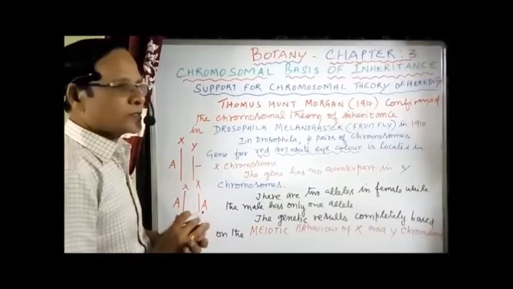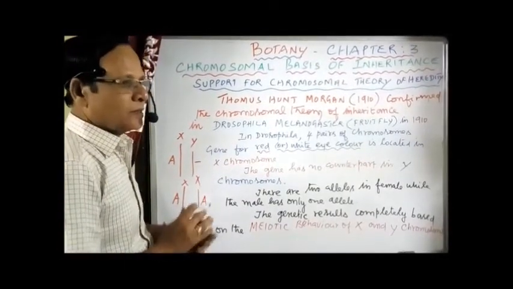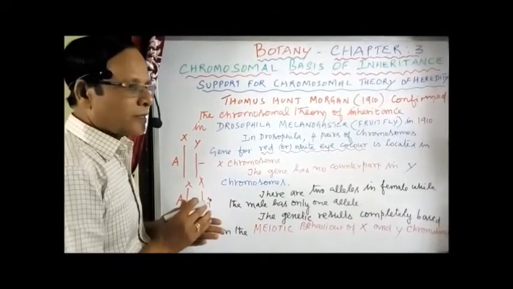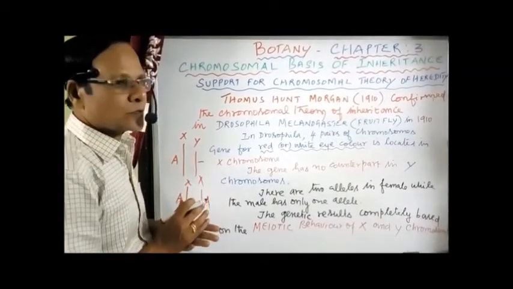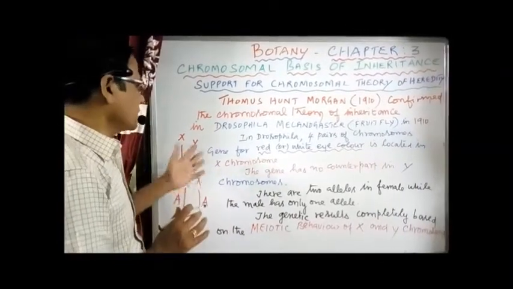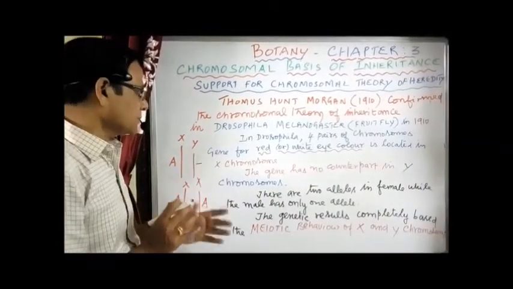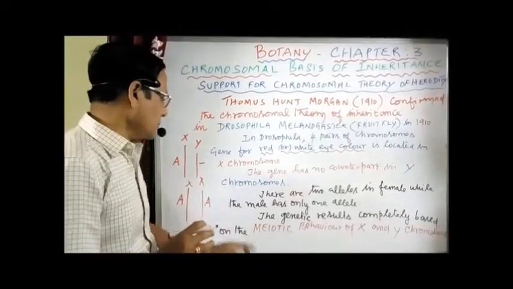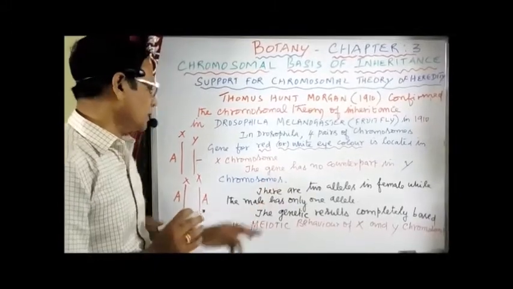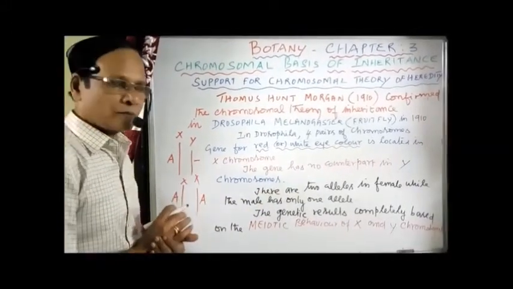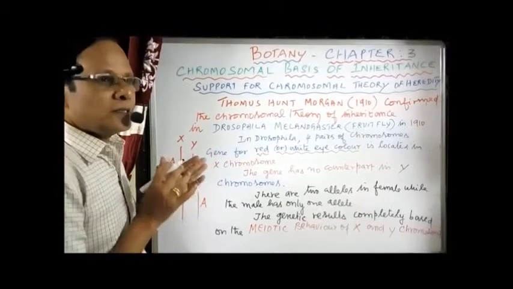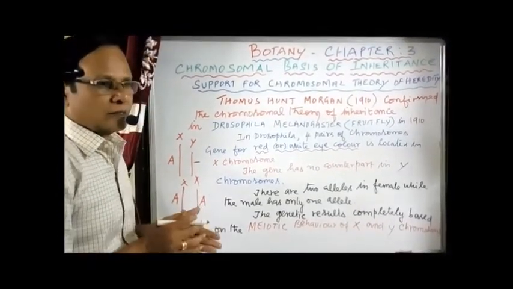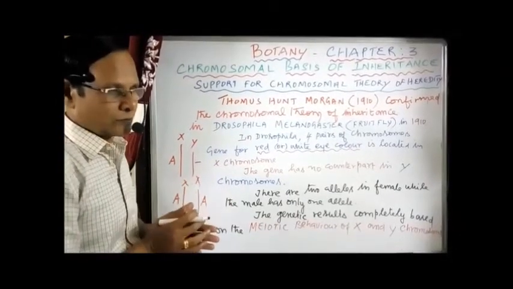Instead of color blindness, we are taking eye color. Red eye color is dominant, corresponding to a normal person. White eye color is recessive, corresponding to color blindness. So we have to compare them, it is the same mechanism. I will explain later with the illustration. There are two alleles in the female while the male has only one allele. Here I represent this. The genetic results are completely based on the meiotic behavior of the X and Y chromosomes.